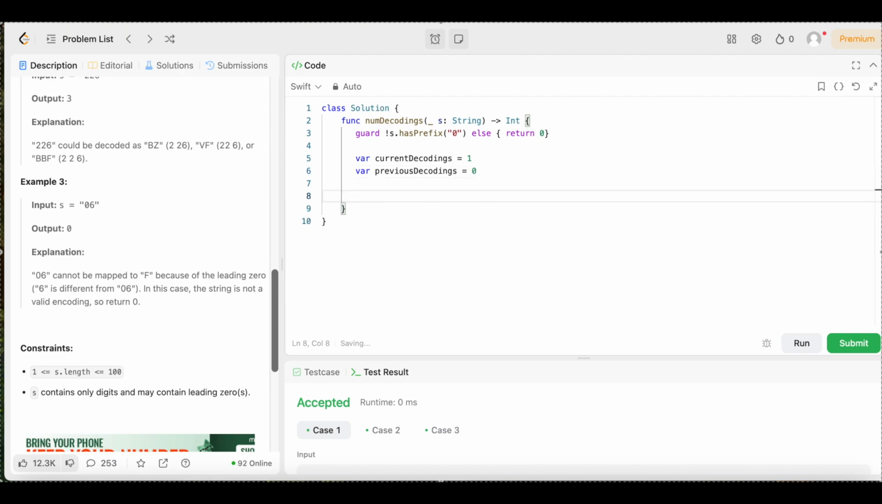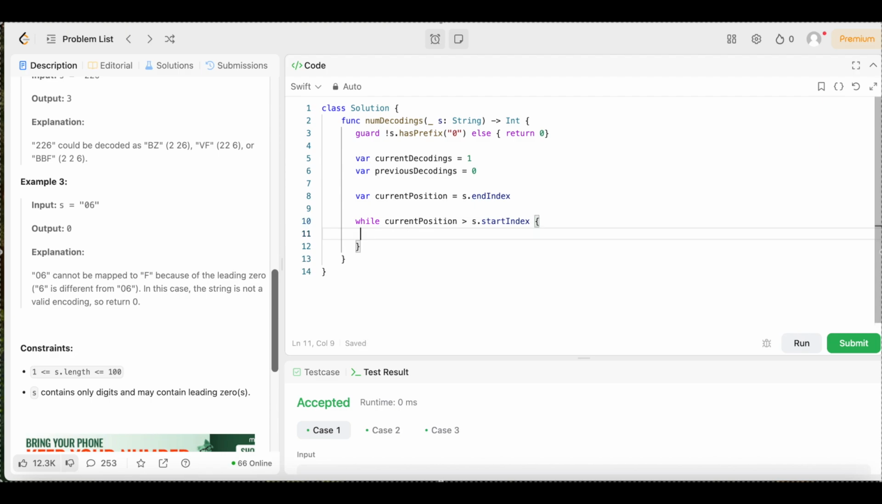Boom. Now we're going to start from the end of the string and work backwards. So we declare a variable called current position, and set it equal to s.endIndex, and that's going to start us from the end and allow us to work backwards. Now we need to iterate from the end of the string to the beginning. For that, we're going to use a while loop. We're going to say while current position is greater than s.startIndex, then we open up the brackets.